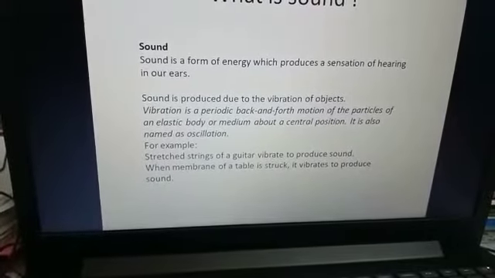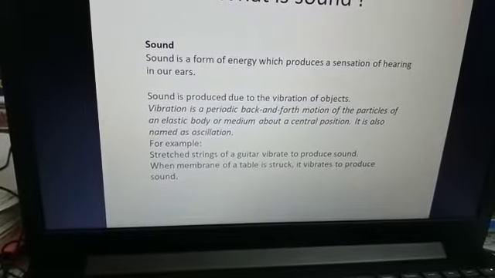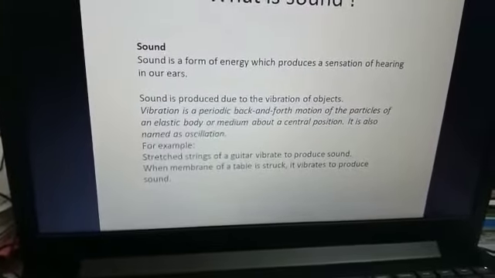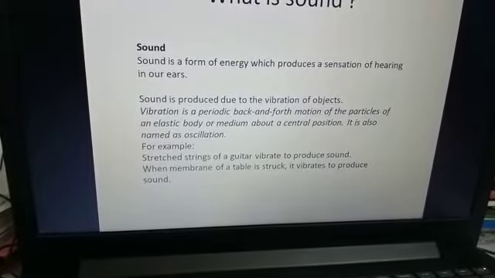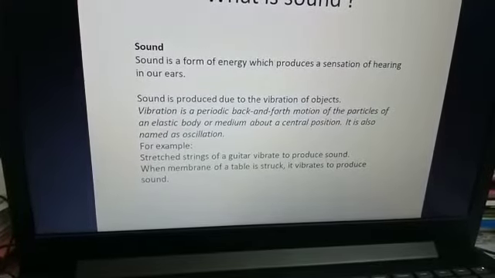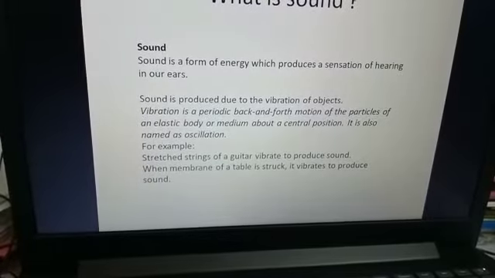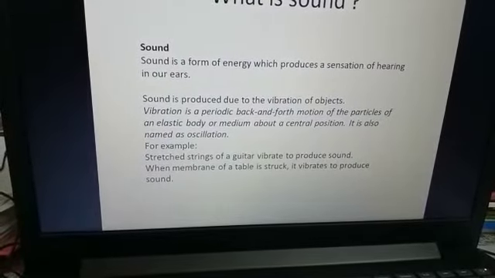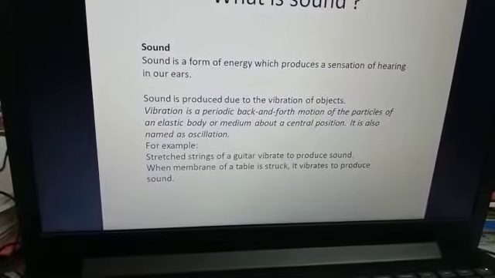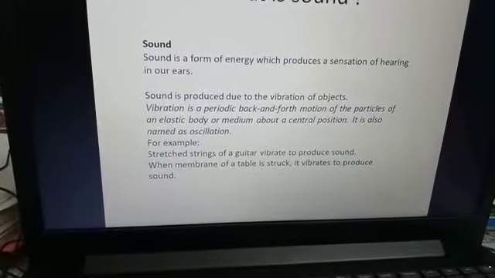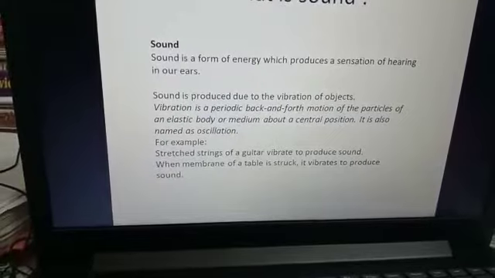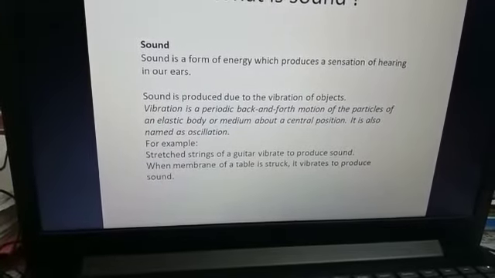Vibration or oscillation can be explained with the help of a pendulum. So it is also named oscillation. The to and fro motion of the pendulum, we call it oscillation. And when oscillation takes place at a high frequency, then it is called vibration.